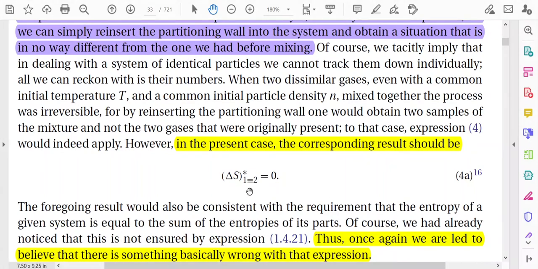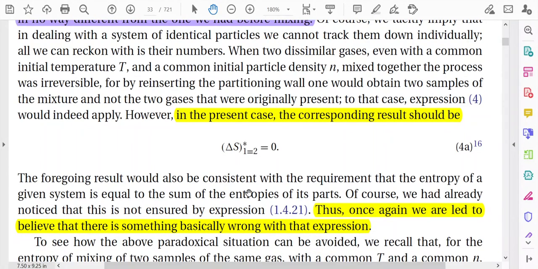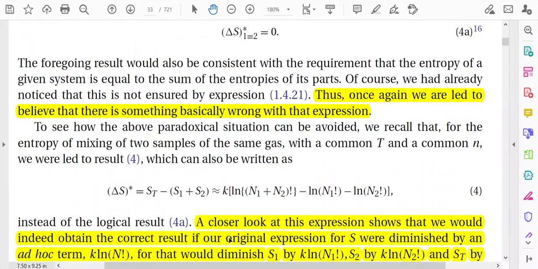So where there is a problem, that is the paradox, and this paradox is known as the Gibbs paradox. One thing is clear: we are led to believe that there is something basically wrong with that expression. The expression of entropy which we have used, there is definitely something wrong, and we have to consider where it is wrong in that expression, and we have to remove the error accordingly.